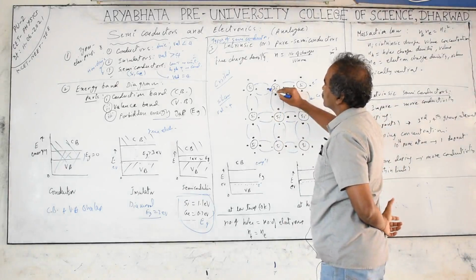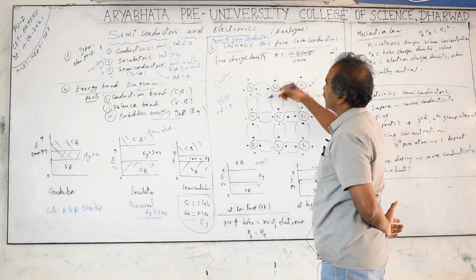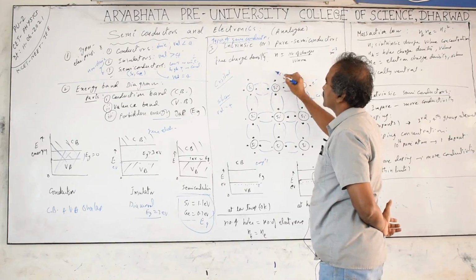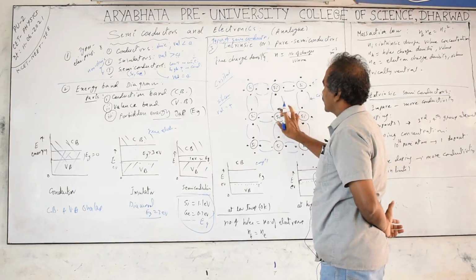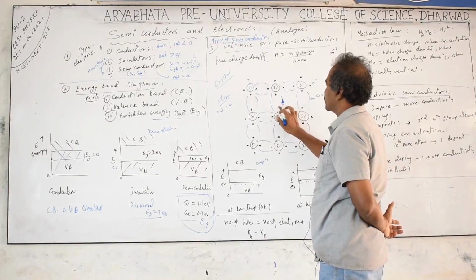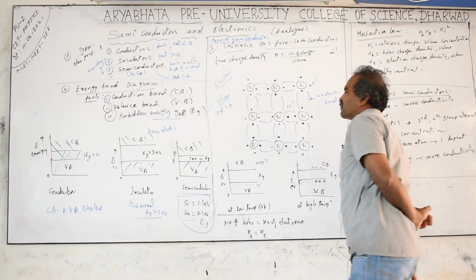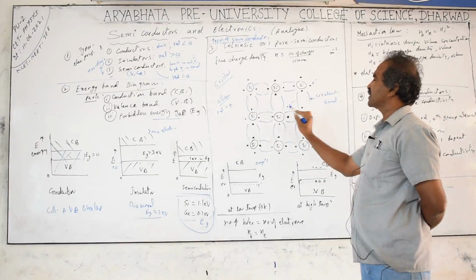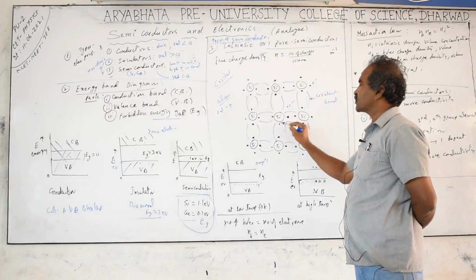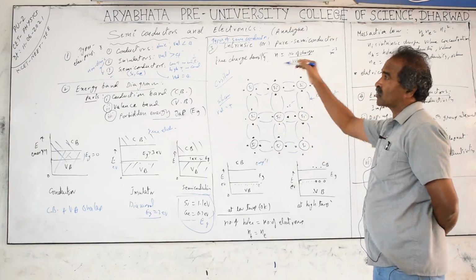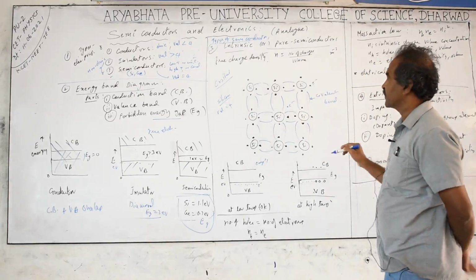So these electrons which are in the bond now break, because they get enough kinetic energy by absorbing the heat energy, and they break this bond and come out of it. When, for example, this electron took enough energy and came out, now the bond is incomplete. What does this incomplete bond mean? This atom is actually electrically neutral, and all the materials we are going to discuss in this topic are electrically neutral only, please.